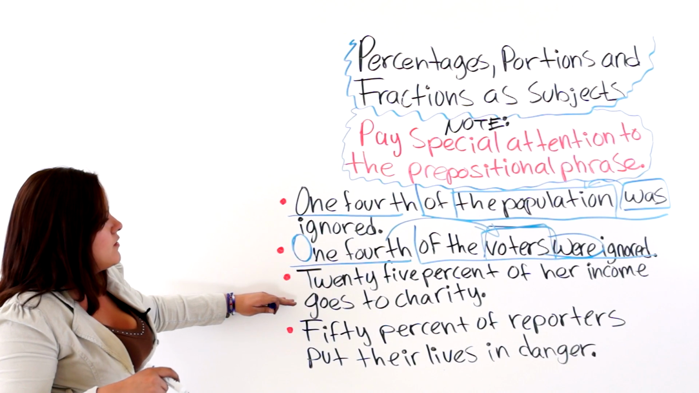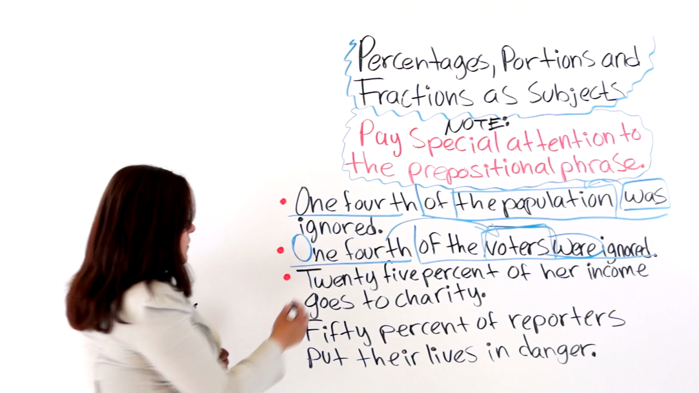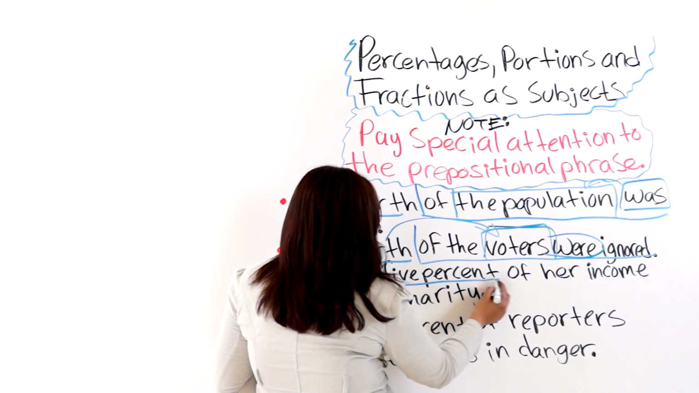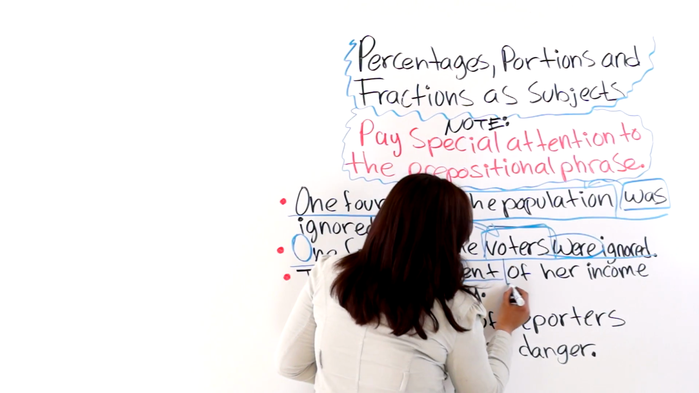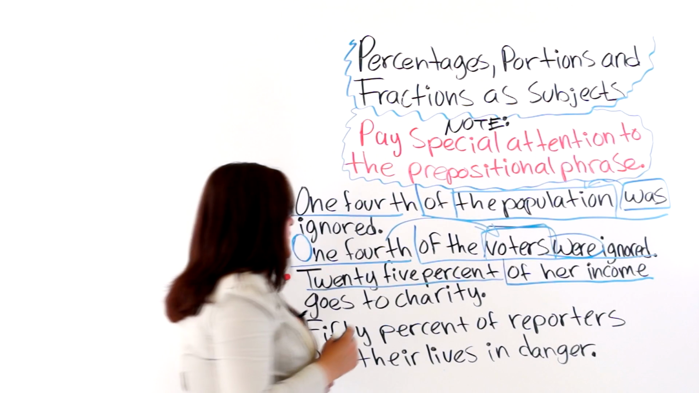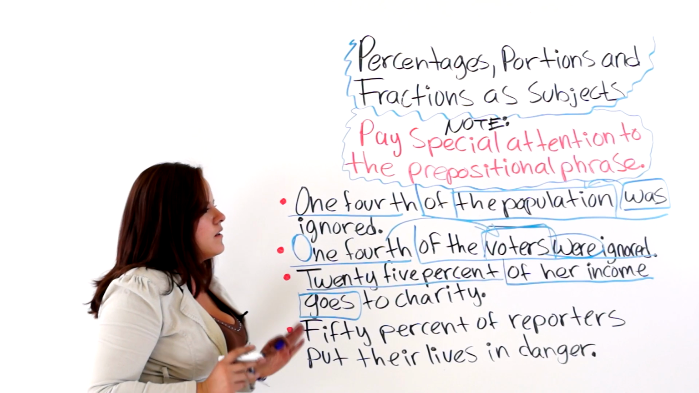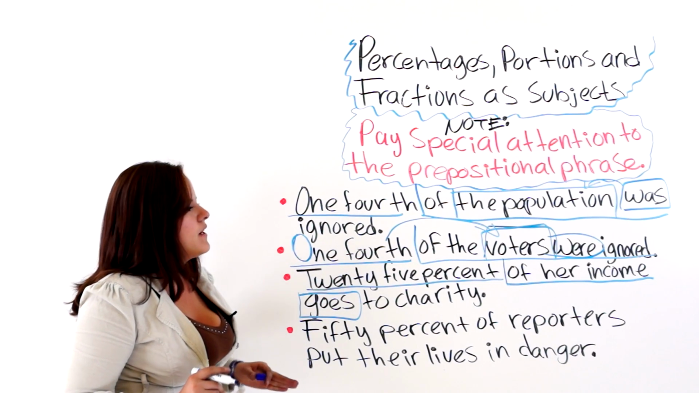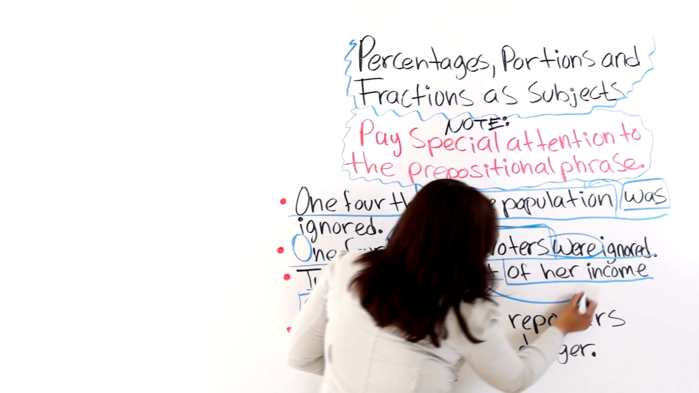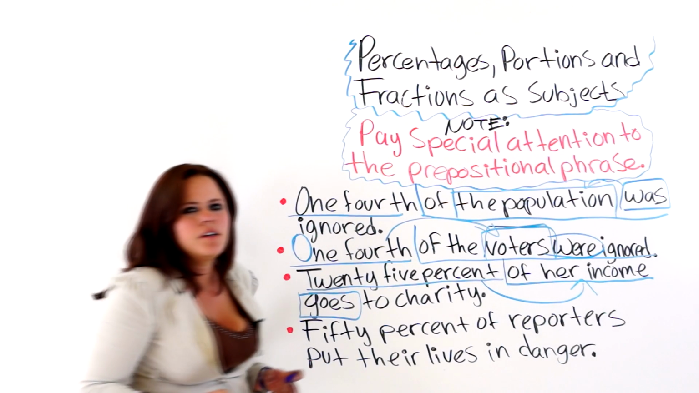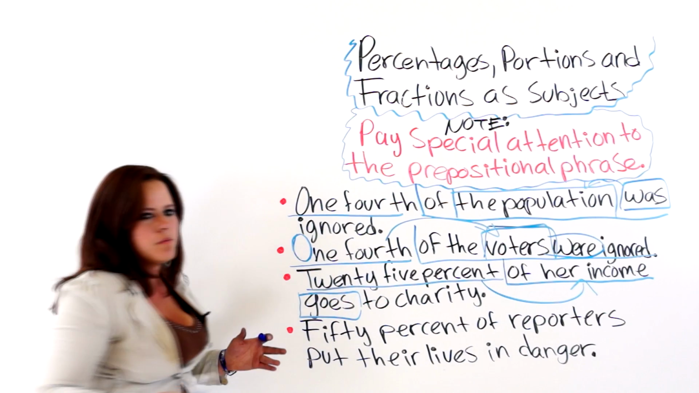The next one says 25% of her income goes to charity. We are talking about 25%. That is our subject. And then we have a prepositional phrase, of her income. And then we have a singular verb, goes to charity. All right, so what is this 25% focusing on? What are we talking about? Her income. Income is a singular noun. Therefore, we used a singular verb.